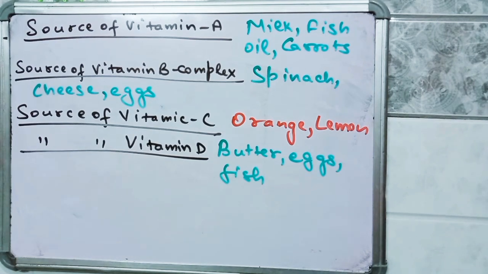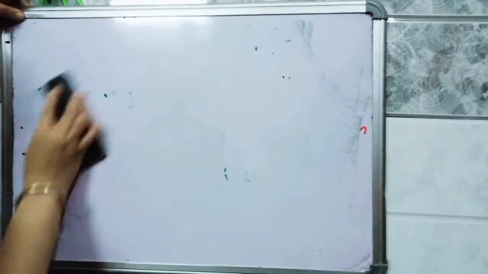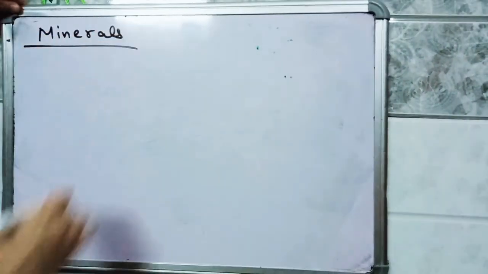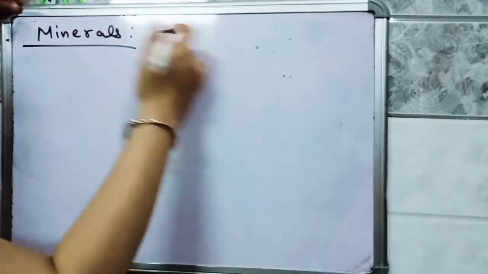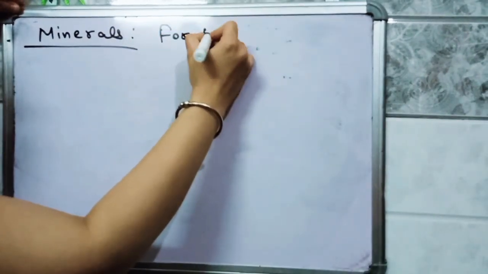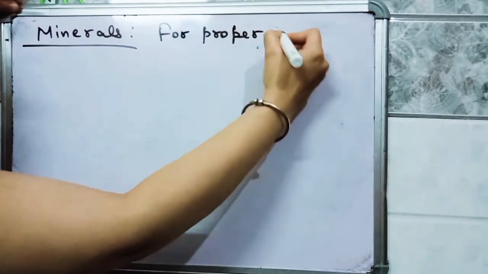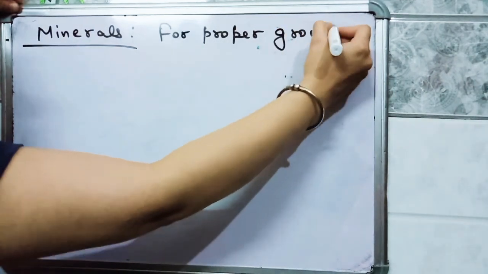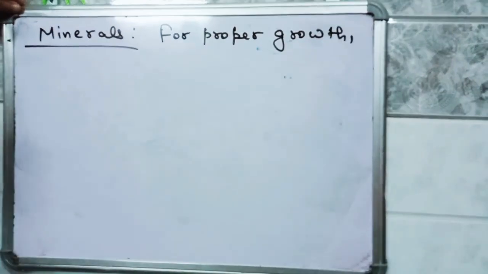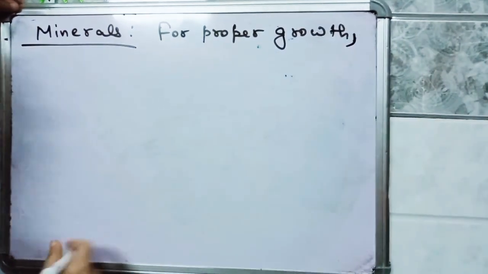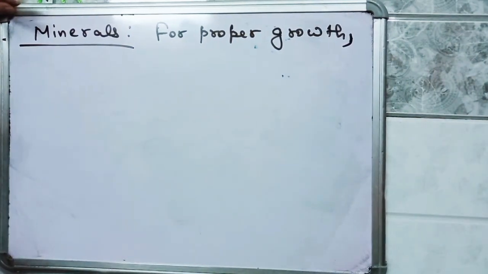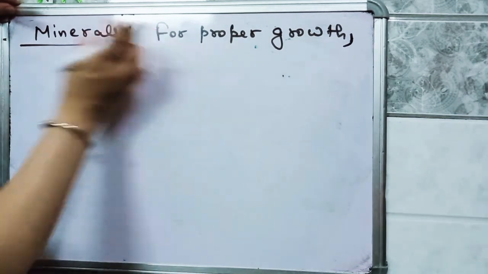Next nutrient that we are going to discuss is minerals. So minerals are required by our body for proper growth. Proper growth means to increase in the size of cells, to increase in the size of organs, you need minerals.